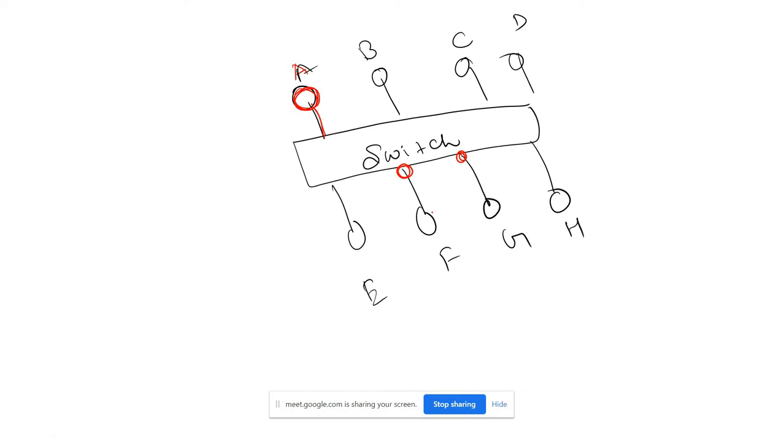I want whatever frame or traffic I am sending to be delivered only to F and G. For that purpose, the switch has something called a VLAN. We just group them in the same group. Suppose we have chosen the red color here. Now whatever frame is coming in the red communication will be sent only to the red ones. That is being done by a VLAN.